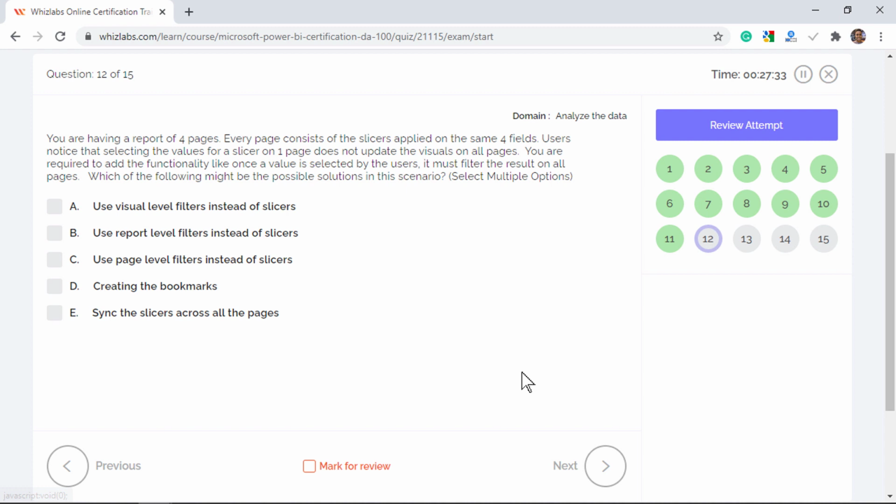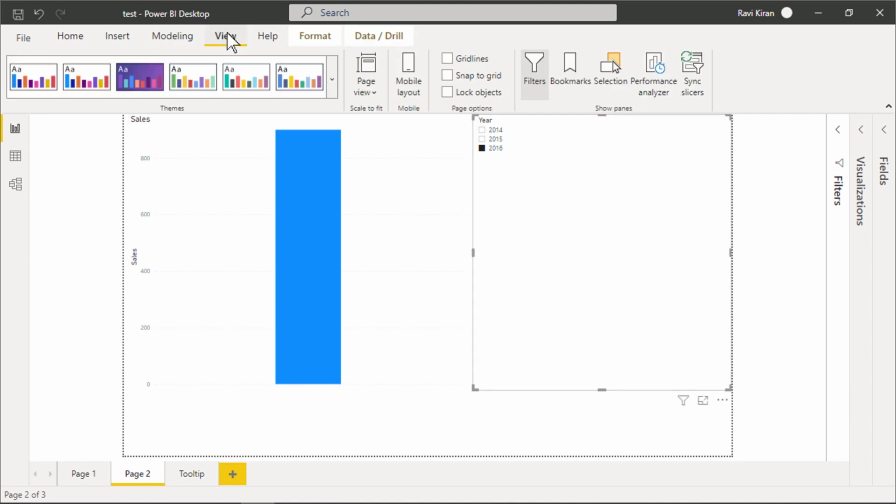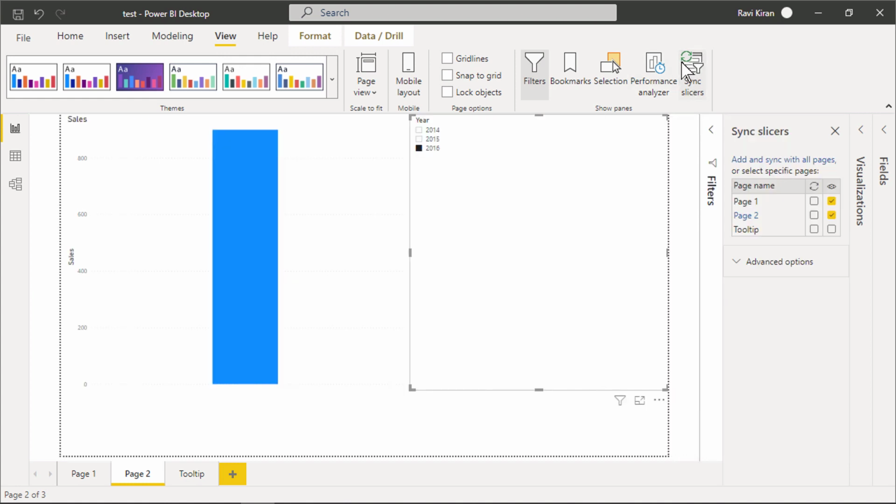Select multiple options. Well, slicers are like any other visual, and the slicer selections on one report page is specific to that report. If you want the slicer selections on one report applied to slicers in other report pages, you can sync the slicers. Select a slicer which you would like to sync and click Sync Slicers. You can either add the slicer and sync with all pages or select specific pages. We will sync the slicers on the first two report pages, so just select them.